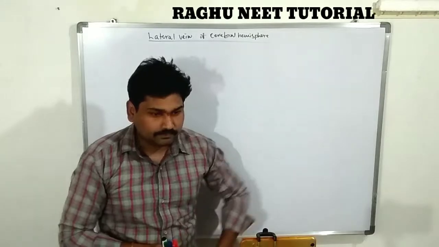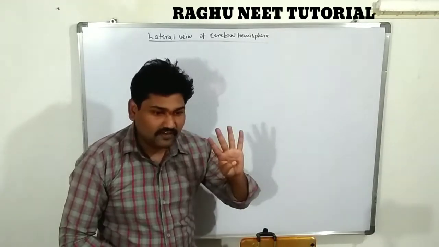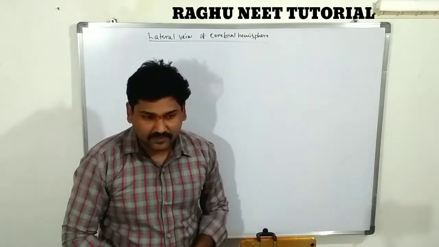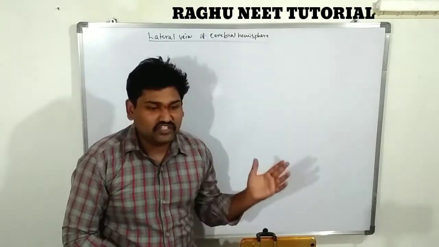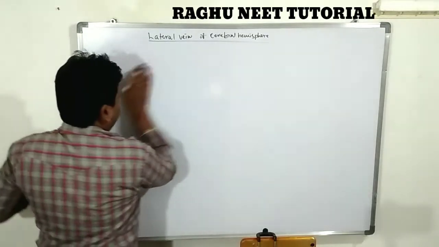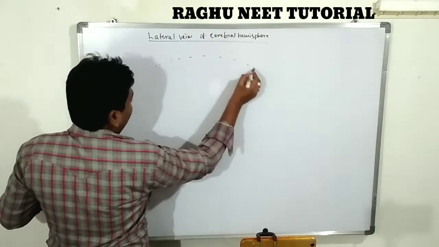What is the forebrain? It can be distinguished into 4 regions. How many? The 4 regions. By their long depressions, the cerebrum can be distinguished into 4 regions. What is the first one? The lateral view of the cerebrum. Let's see the diagram.